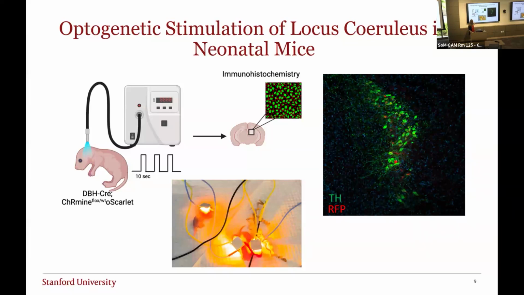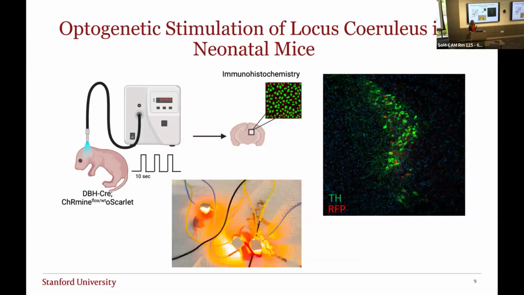So in this model, I've crossed DBH-Cre mice. DBH, remember, is that protein that's only expressed in noradrenergic neurons, with Carmine floxed mice, so that only noradrenergic neurons are responsive to far red light.